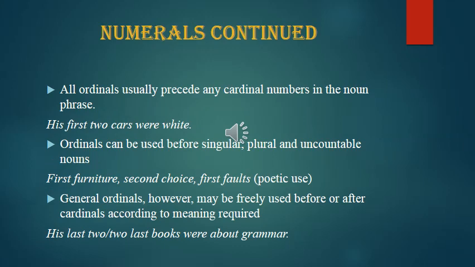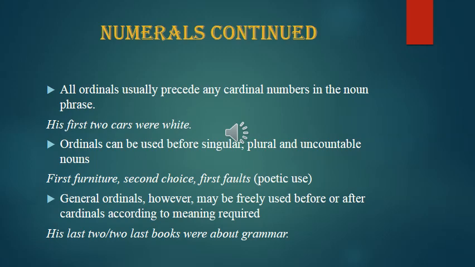All ordinals usually precede any cardinal number in the noun phrase. His first two cars were white. Two is the cardinal number, first is the ordinal number. So we are using first two cars, and if we say two first cars, that will be unacceptable, considered wrong. Ordinals can be used before singular, plural, and uncountable nouns, like first furniture, second choice, first faults. So furniture is uncountable, choice is singular countable, and faults is plural countable.